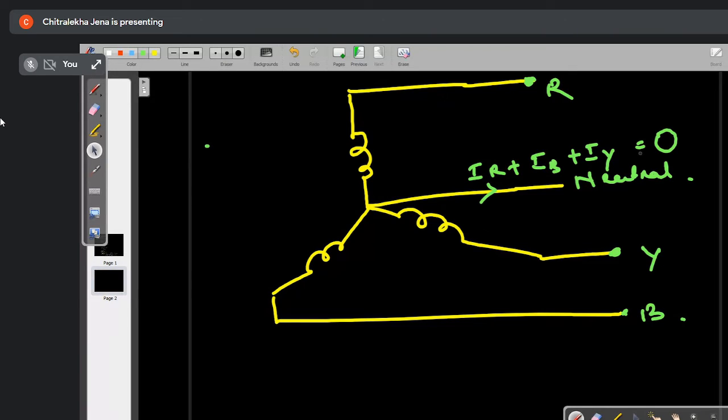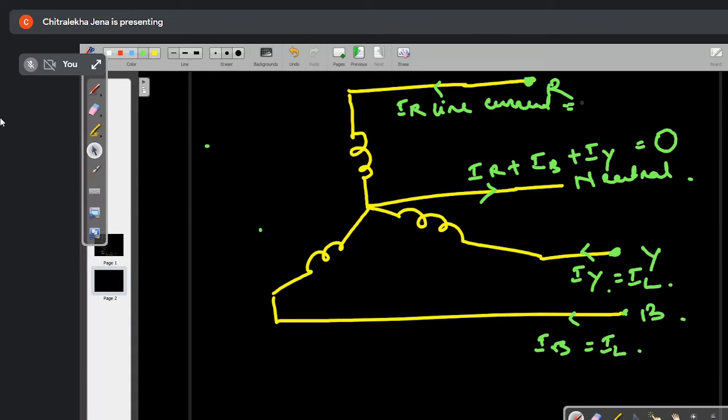Now here you see that the current which is flowing in the line is your line current. This is your IR, this one is your IY and this one is your IB. All are line currents. These are called line current, IL, this is IL, this is also IL. Okay, clear to all of you?